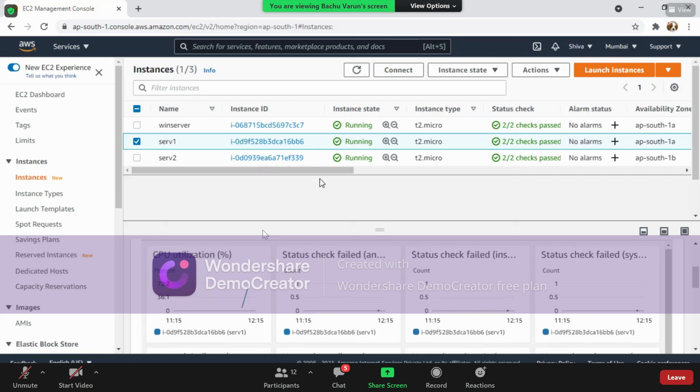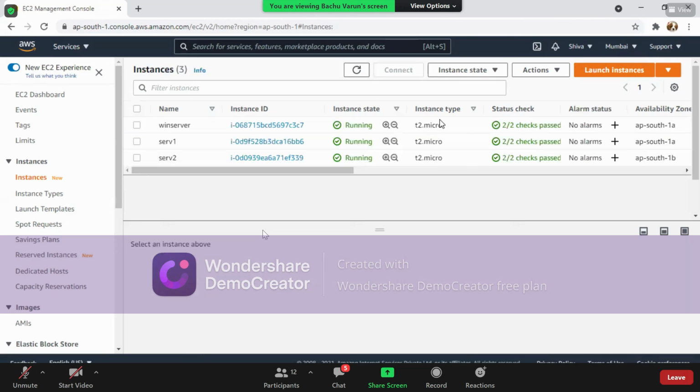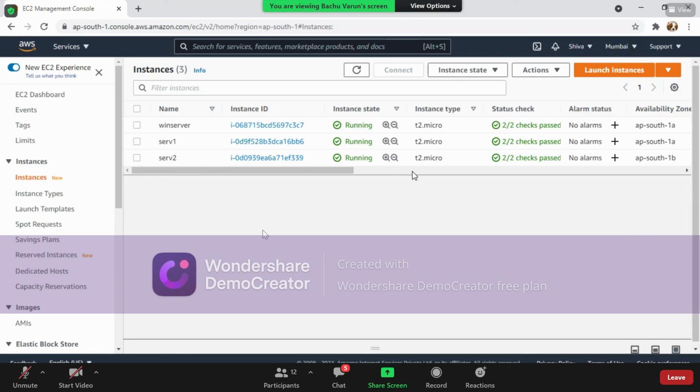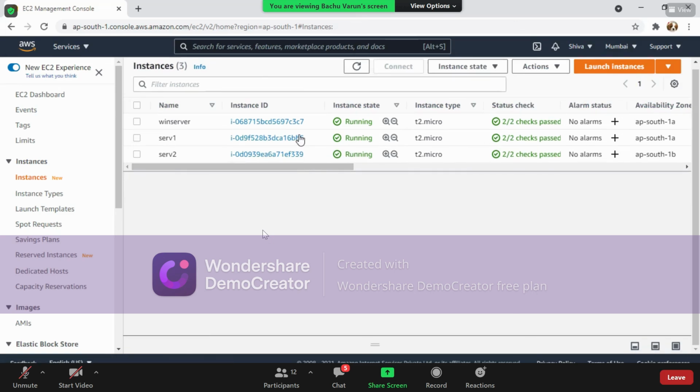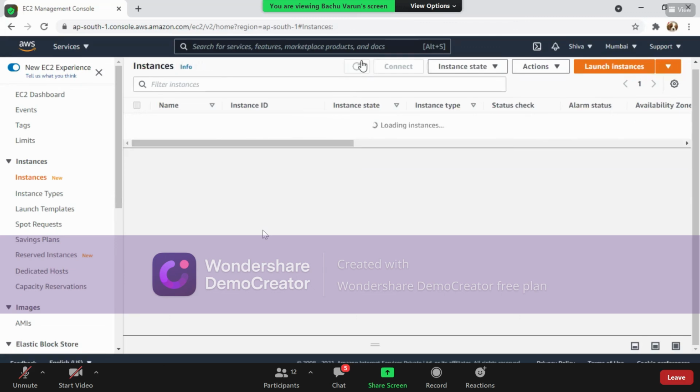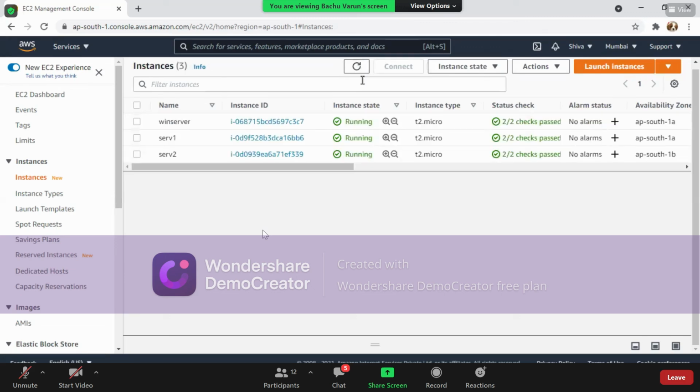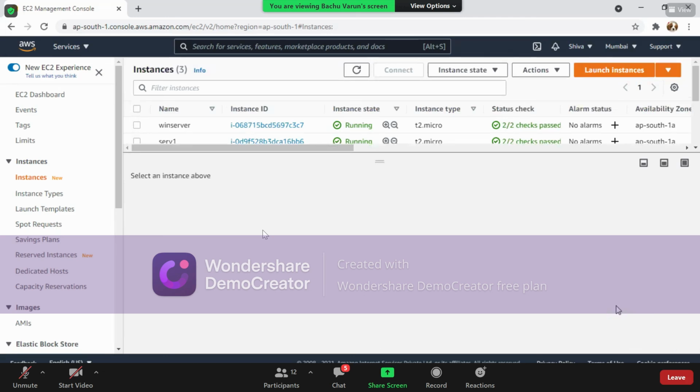Let us see, is there any EC2 machine created? Just click on refresh here. I'm just waiting for this particular machine to start.